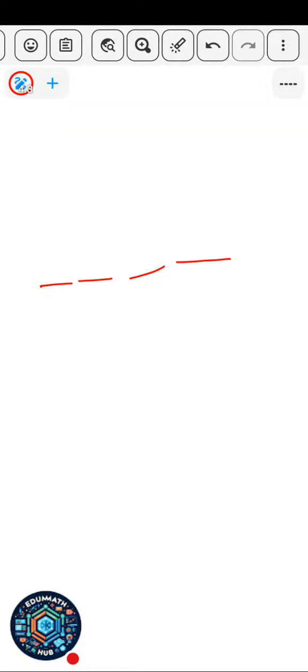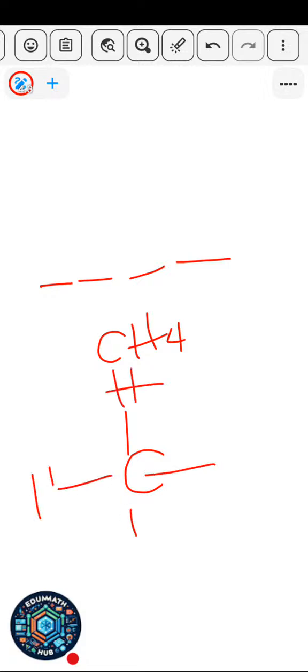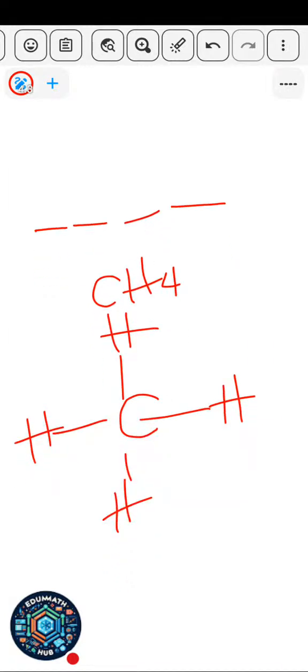Alkanes don't have double bonds. If you draw the structure of CH4, it is just one carbon atom. Then you put 4 lines and put hydrogen at the 4 points, north, south, east, west. So this is the methane molecule. It has only straight lines, not double bonds, so that means it is an alkane.